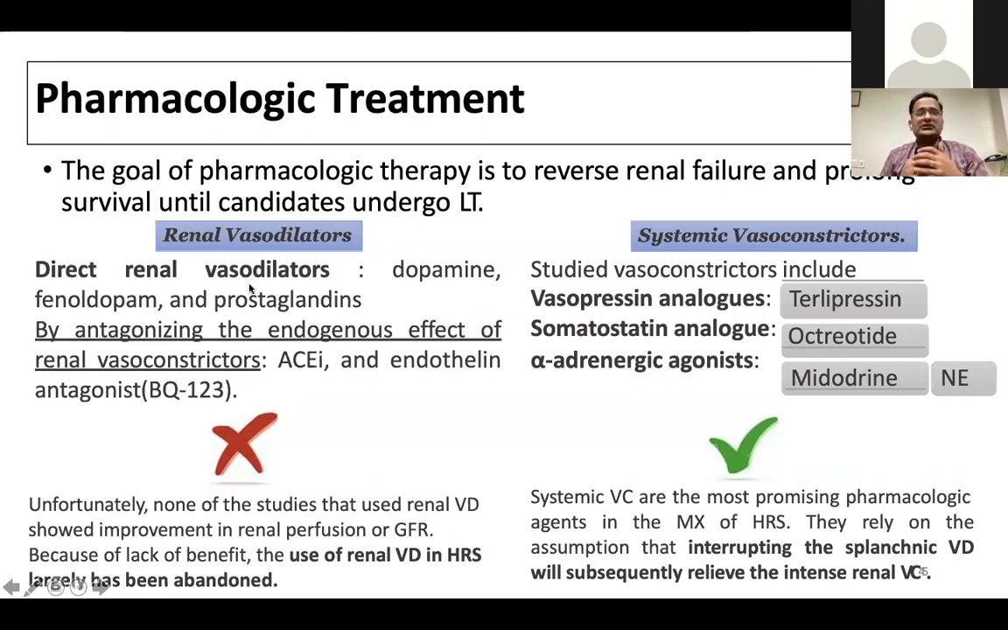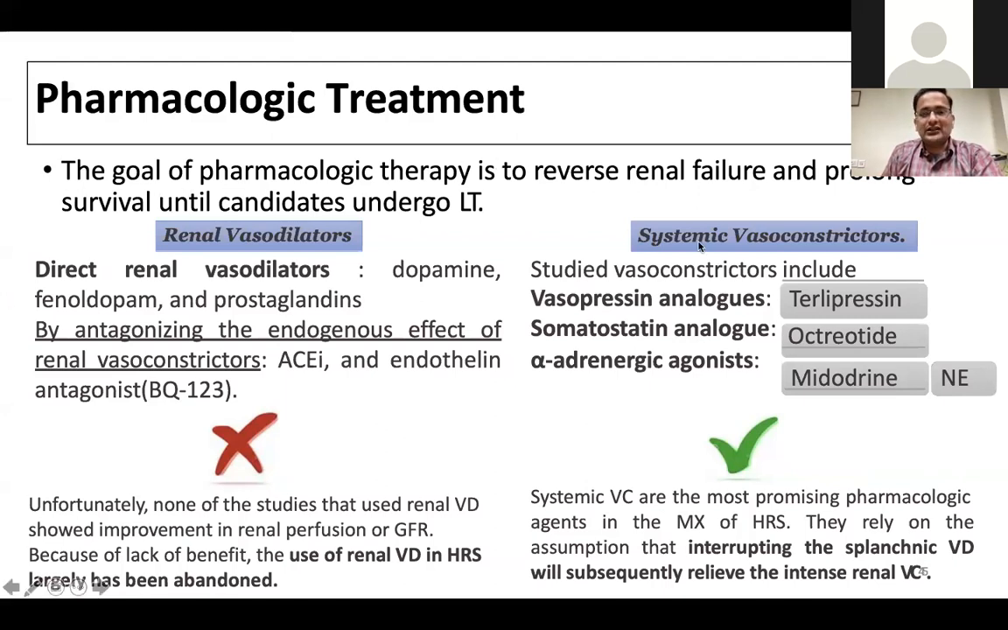Renal vasodilators like dopamine or prostaglandins, theoretically they should be helpful, but somehow the isolated renal vasodilators are of no use, because the basic pathogenesis in the development of HRS is splanchnic vasodilatation with increased portal circulation. So what we need is a vasoconstrictor which will constrict the splanchnic vessels as well as the systemic vessels. That will increase the effective circulatory volume in the system and increase the blood supply to the kidney, and that's how the creatinine gets better.